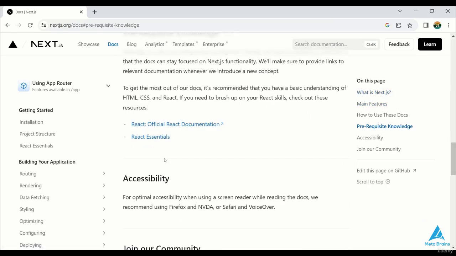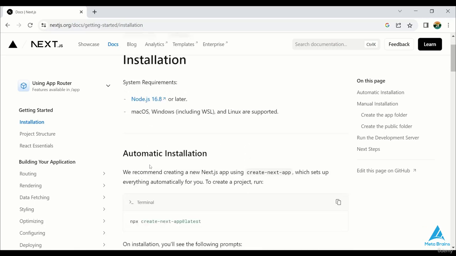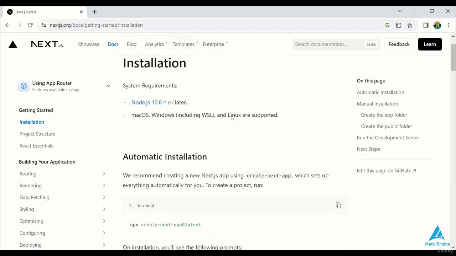Now let's move on to the installation process. So the system requirements state that Node.js version 16.8 or later is necessary. As we saw in the installation, the current version is 18, which meets the requirements. We have various operating systems available, such as Windows, Linux, Mac operating system, and so on. Whichever operating system supports our Next.js application, you're gonna use it.